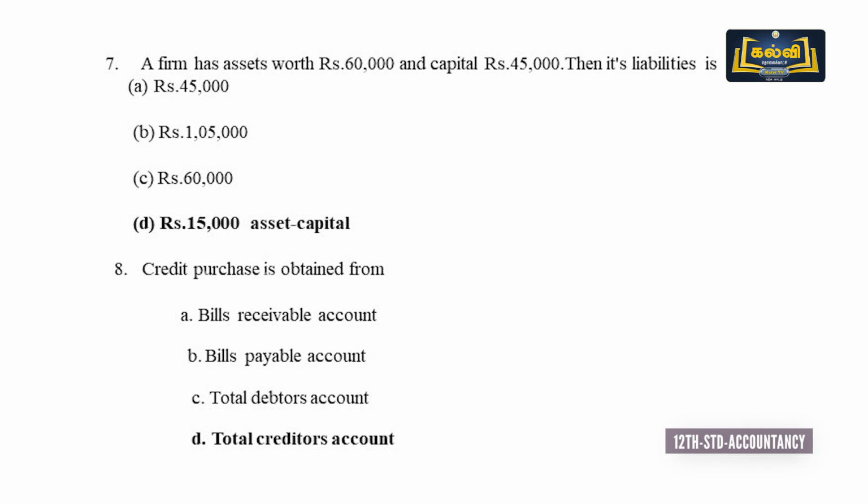Next, credit purchase is obtained from the total creditors account. We all know bills receivable and payable accounts balances are transferred to total debtors and creditors accounts. Total creditors account is prepared to find out the credit purchases. So the answer is D, total creditors account.